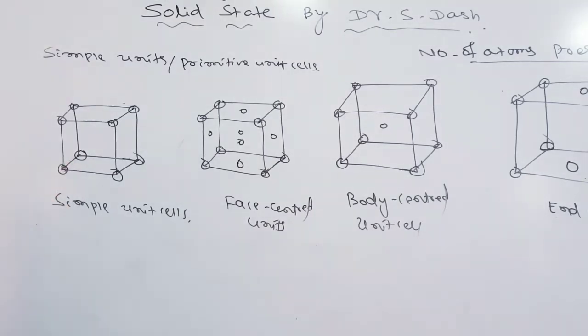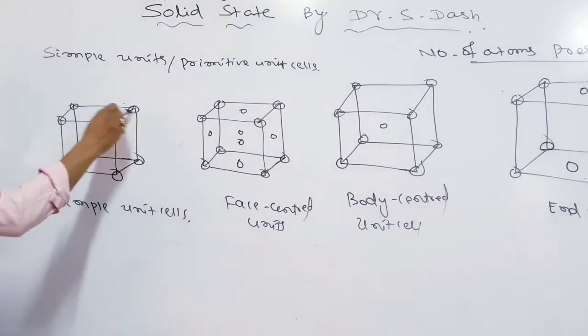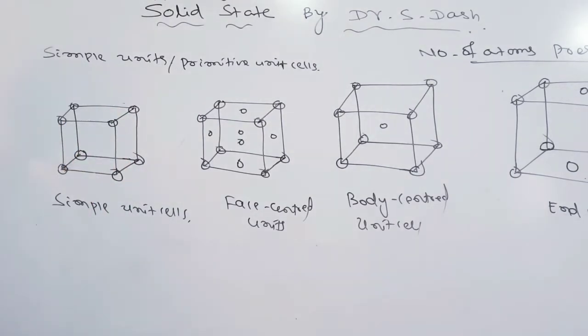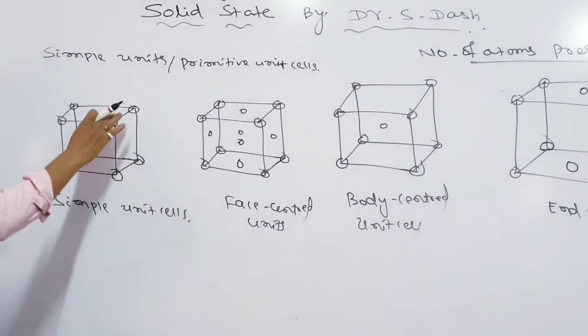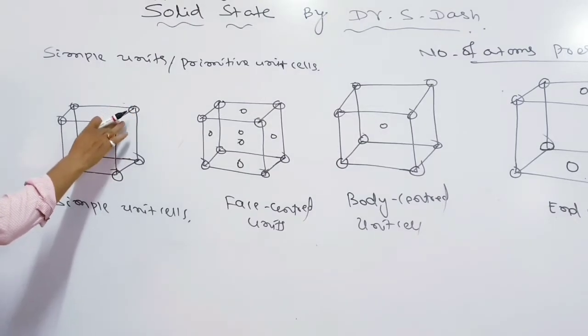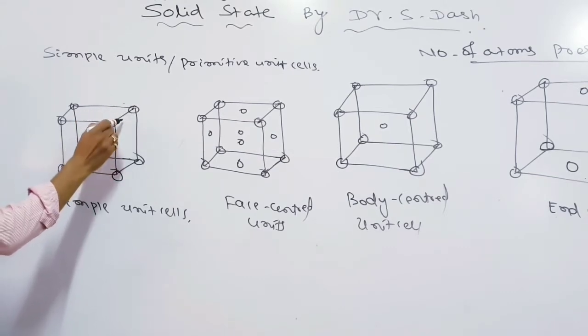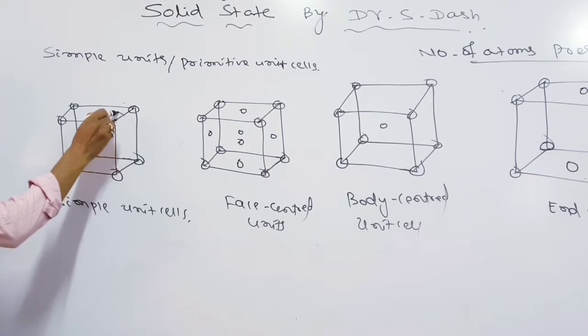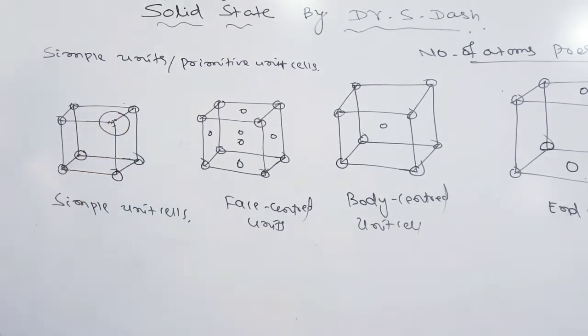If we discuss the simple cubic unit cell, let us look here. How many points are there? There are 8 points. So let us first come to one particular point. Just imagine, because in the beginning I said it is an imagination chapter. Just take one big circle.